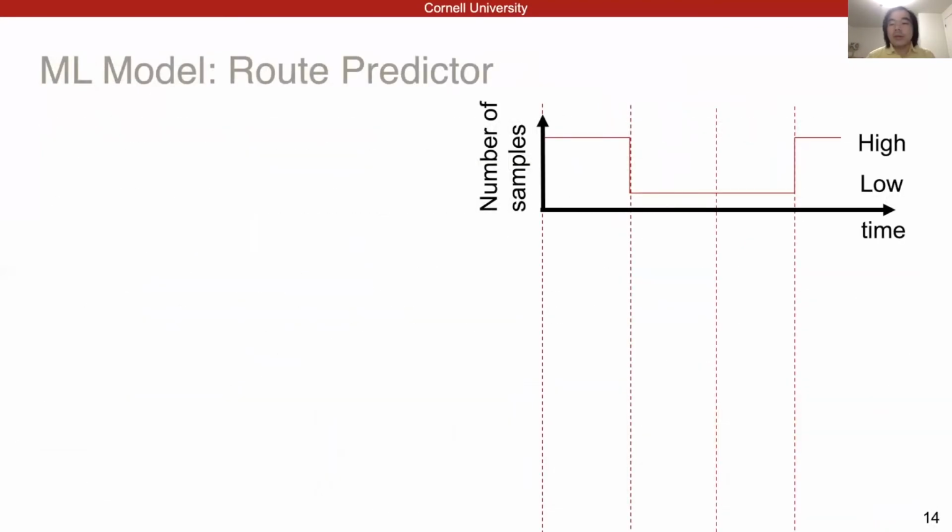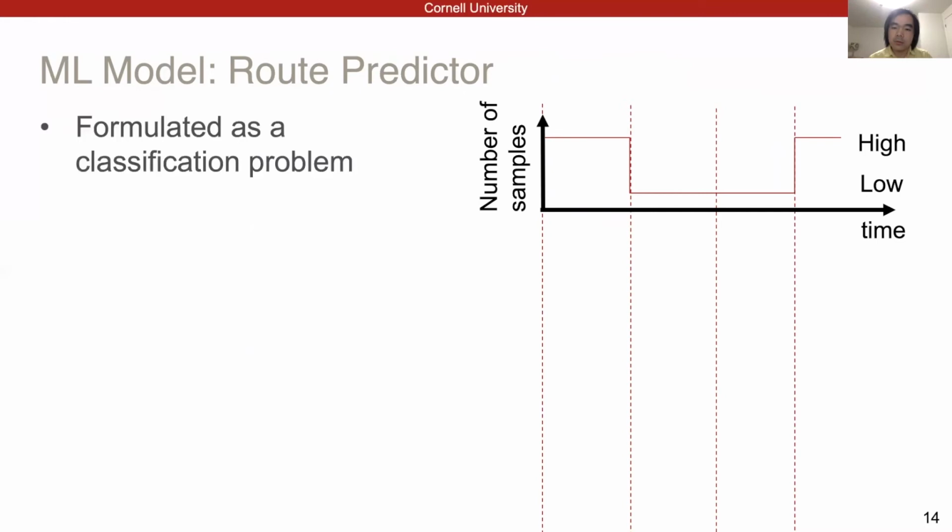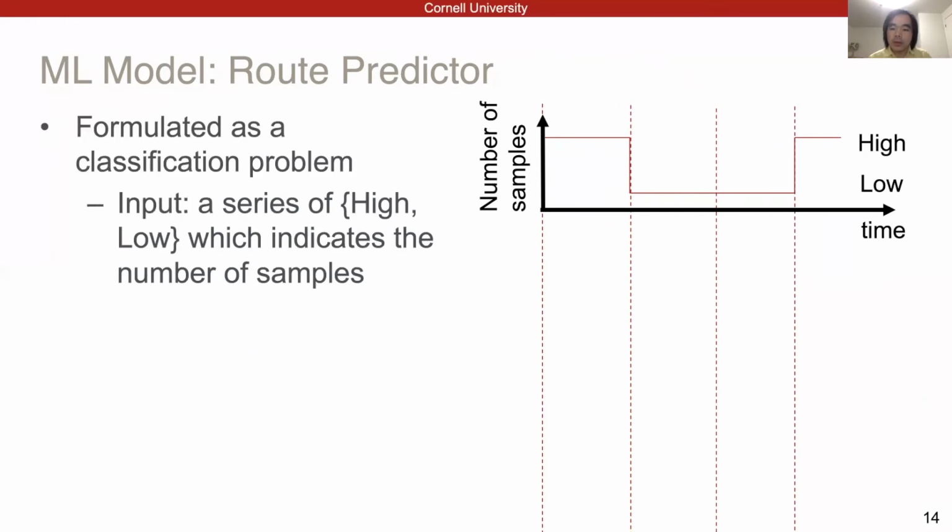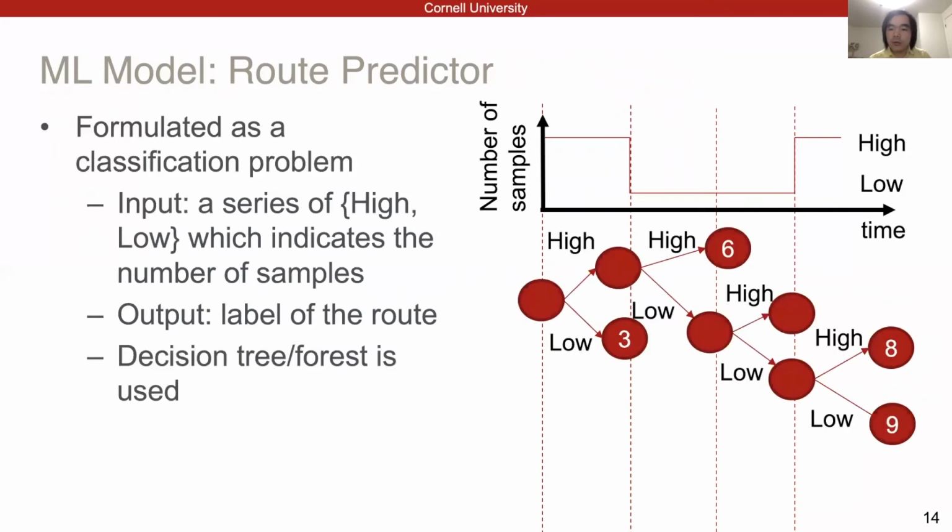Here comes the route predictor, which takes in a series of high and low representing the number of samples. And the output is pretty simple. It's just the label of the route. We can use a decision tree or forest for this prediction. For example, given this tree, by checking the high and low at each segment, we will be able to know that the vehicle is on Route 8 in this case. Thus, we are finally able to find the route of the vehicle all the way down from the memory access patterns of AMCL. Let's see how this attack works in evaluation.